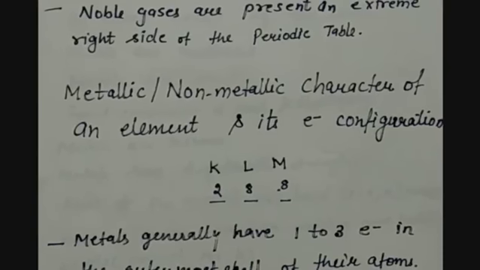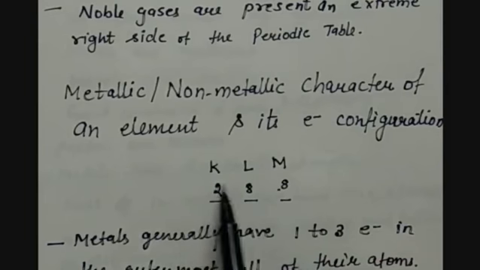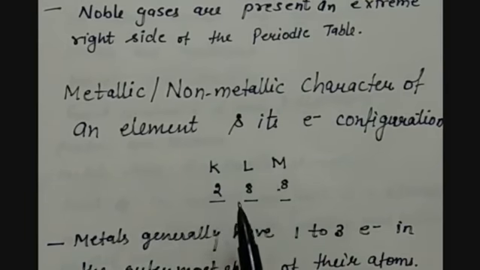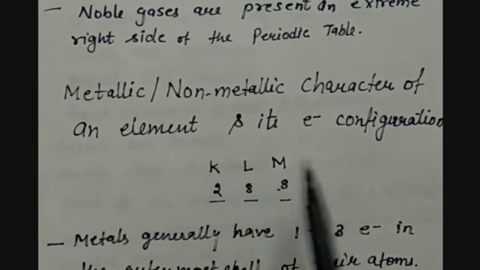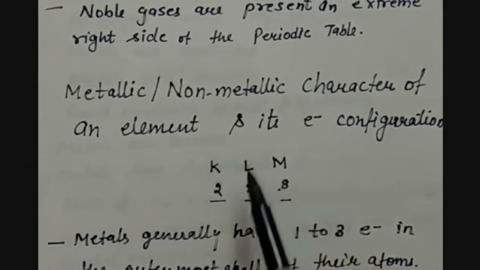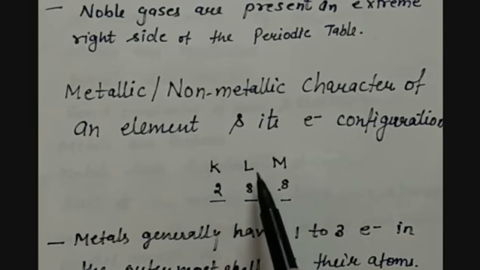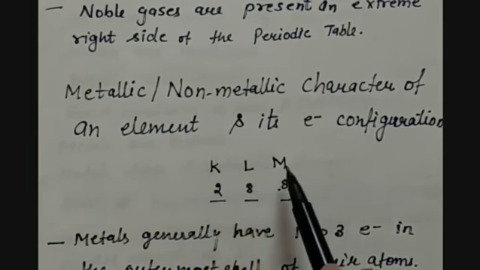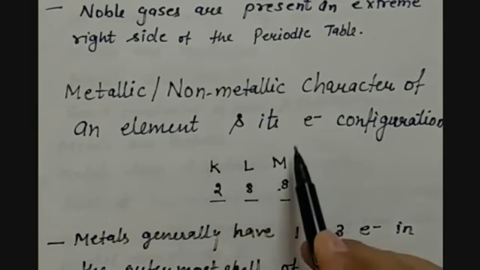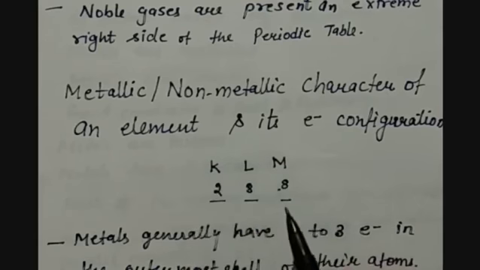In the last three shells, the configuration can be as we have K, L, M shells. According to these shells we should have 2 electrons in K, 8 electrons in L, 8 electrons in M, to keep these shells in stable configuration.